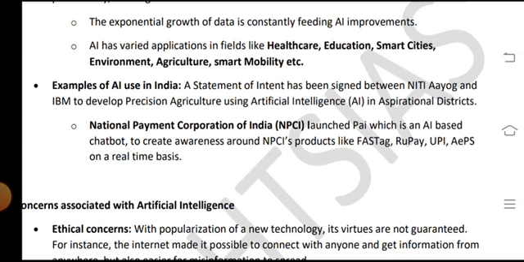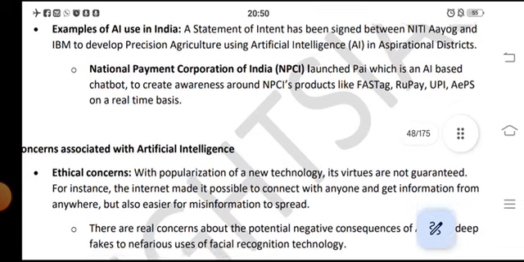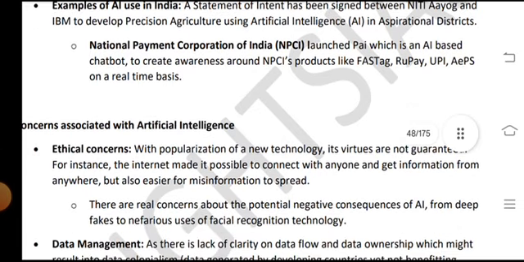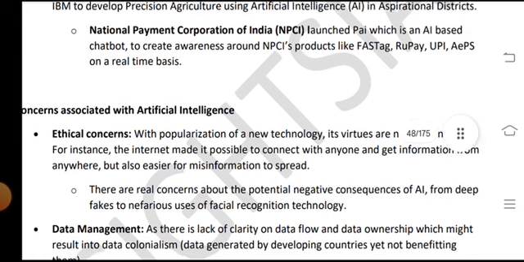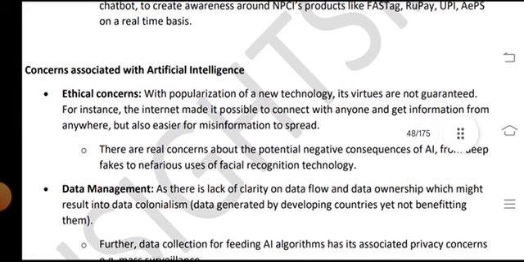The National Payments Corporation of India (NPCI) launched a chatbot to create awareness. NPCI products like Fastag, RuPay, UPI and AePS operate on a real-time basis.